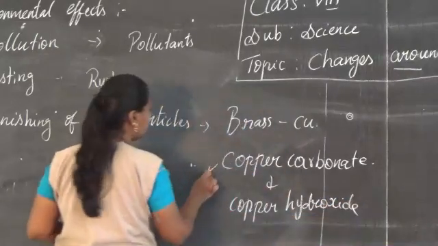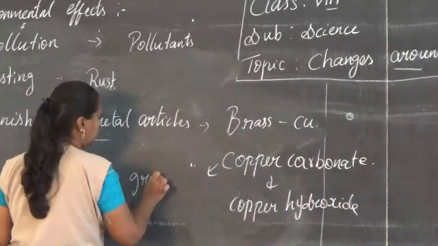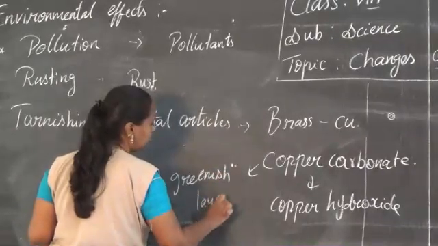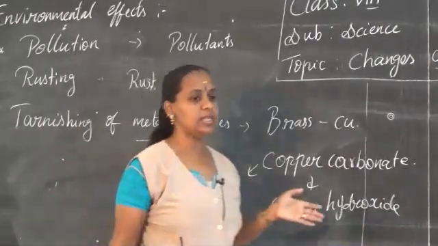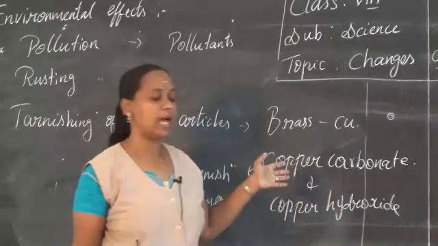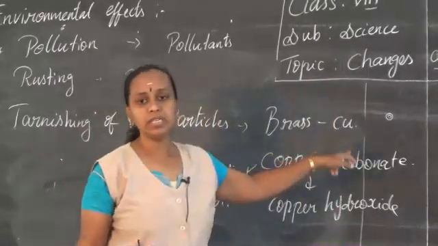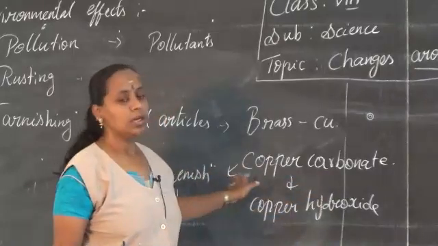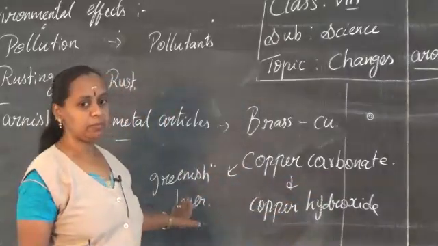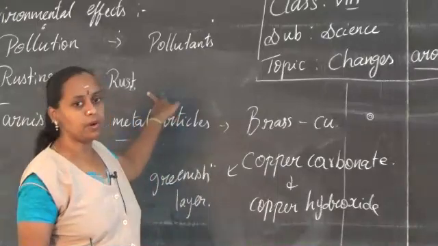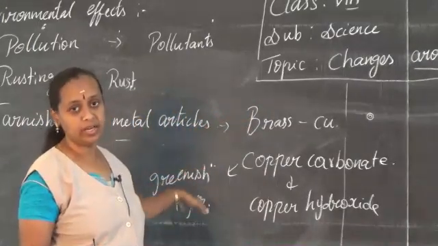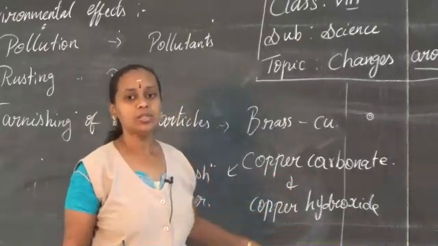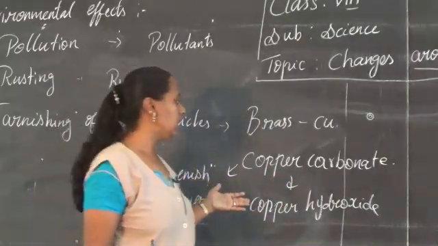So this is the greenish layer formed in the brass vessel, where the main constituent of brass is copper. When it comes in contact with the air, it undergoes oxidation and forms a greenish layer. As I said, rusting forms a brownish layer. Here it forms a greenish layer, which contains copper carbonate and copper hydroxide. So that is the reason the chemical reactions occur.